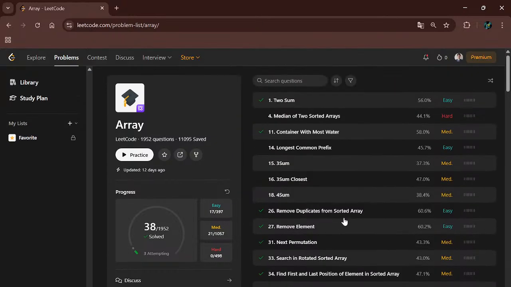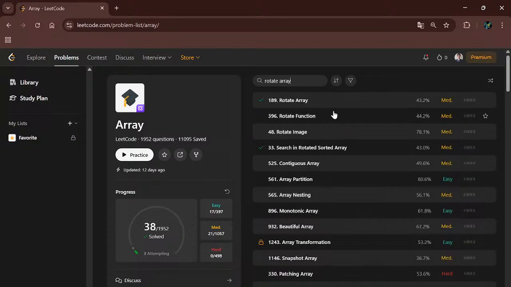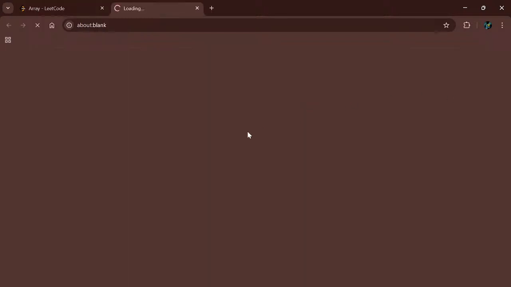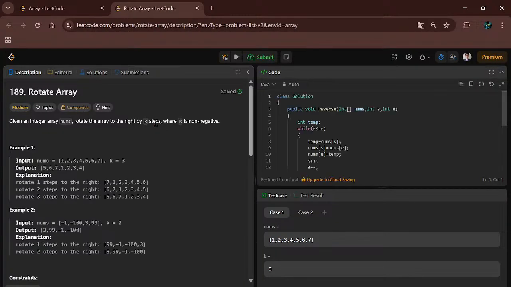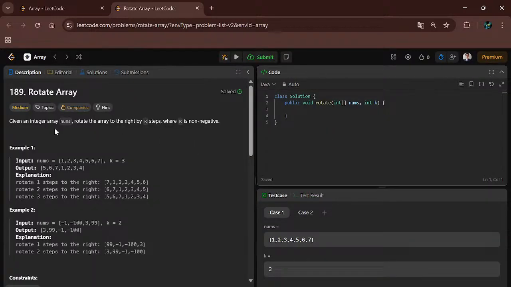Okay, directly I will search for it, Rotate Array. If you want the detailed solution, then you can watch my playlist. This is a medium level problem, so we will take this. Here I will explain in short, through which you can get the idea which are important for the interviews and coding rounds for big tech companies. This is a medium level problem.